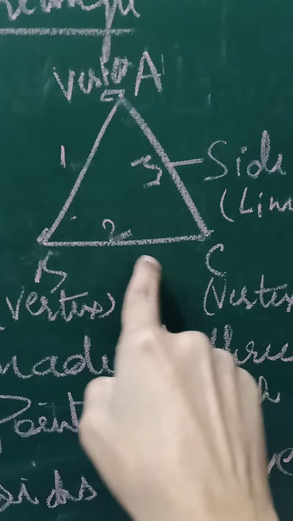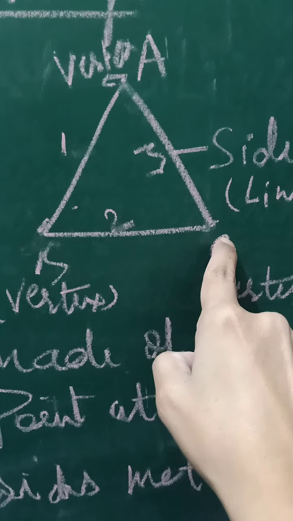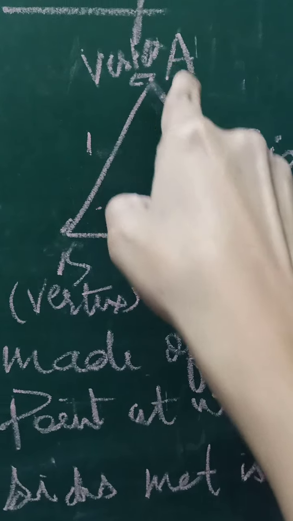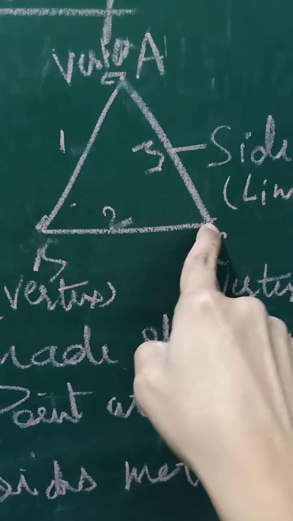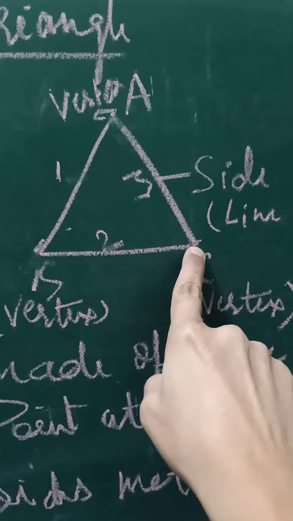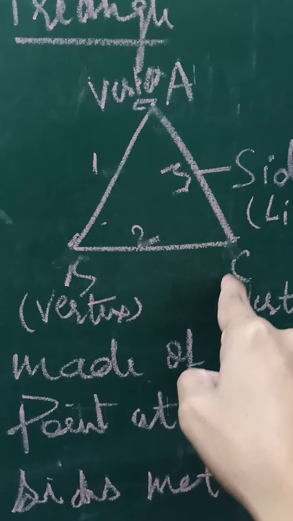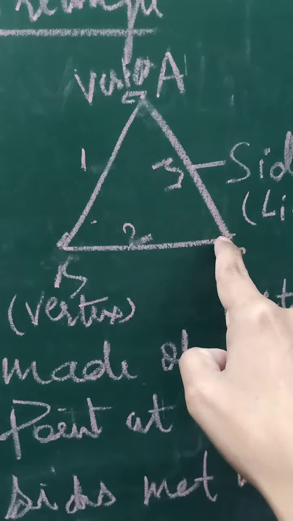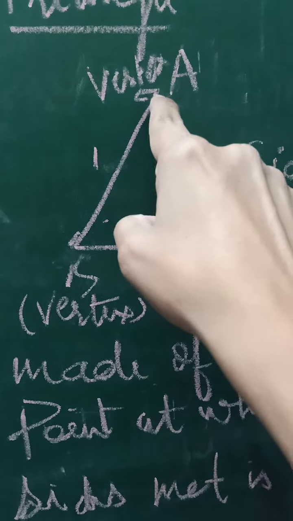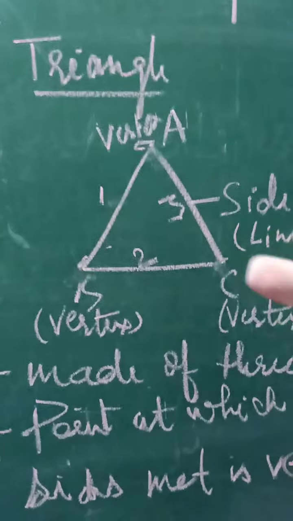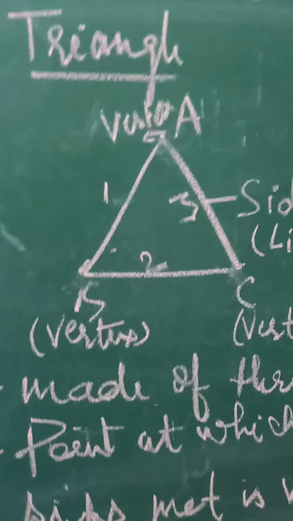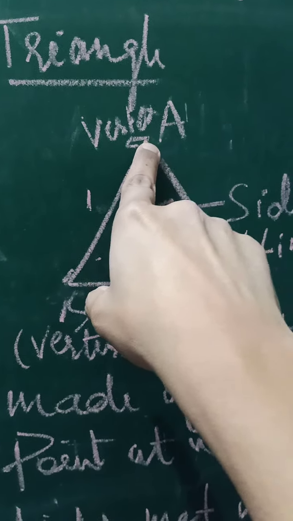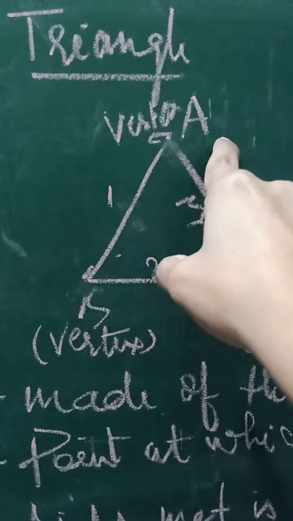Again you see line segment BC and line segment CA, both are meeting at point C. So this is a vertex. Again you see line segment BA and line segment CA, both line segments, I must always say line segments, not line. So both line segments are meeting at point A. So this is a vertex.